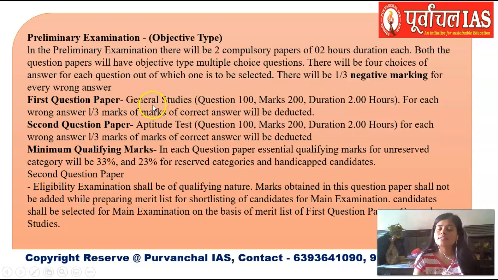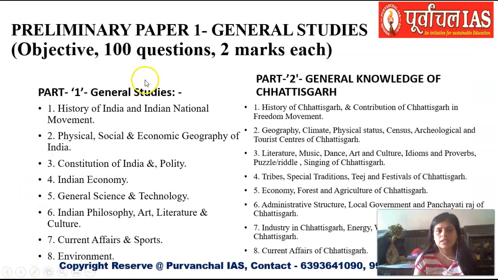When I discuss the syllabus, I will tell you why it is so important for you to take a course for CGPSC. This is preliminary paper 1, that is General Studies. This paper, having 100 questions which are objective type, multiple choice, is divided into 2 parts. Usually the ratio is 50 questions from part 1 and 50 from part 2, or it can be 52 questions from part 1 and 48 from part 2, and likewise. But you have to give equal weightage to both of these parts in order to qualify the preliminary examination and sit for mains.